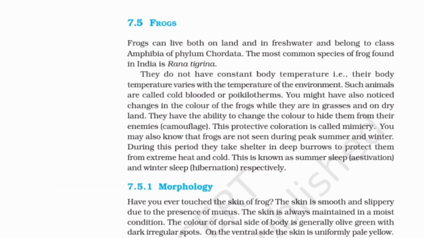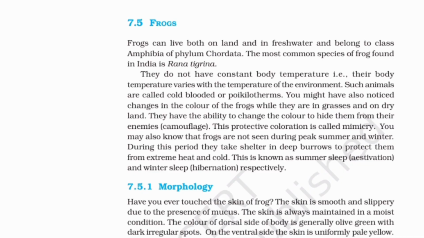7.5 Frogs. Frogs can live both on land and in freshwater and belong to class Amphibia of phylum Chordata. The most common species of frog found in India is Rana tigrina. They do not have constant body temperature, i.e., their body temperature varies with the temperature of the environment. Such animals are called cold-blooded or poikilotherms.